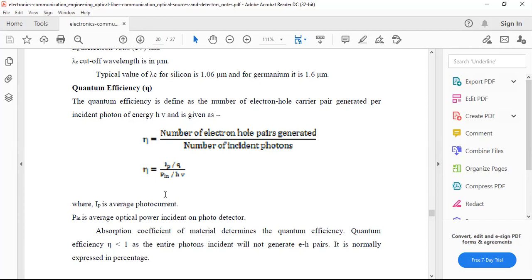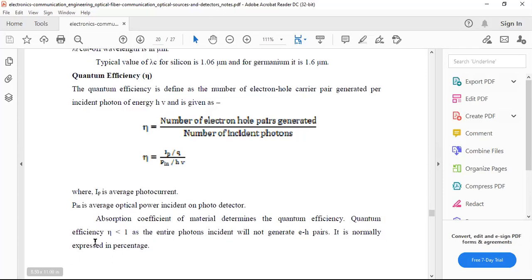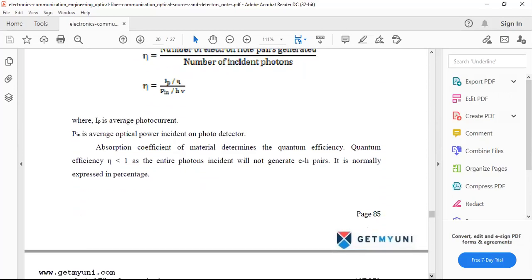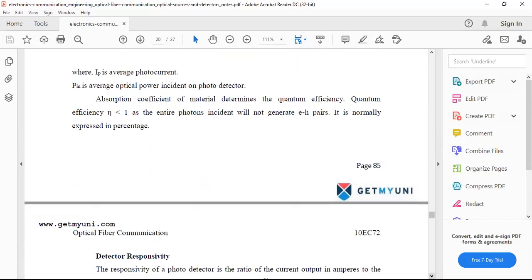The absorption coefficient of the material determines the quantum efficiency. The quantum efficiency is less than 1, as not all incident photons generate electron hole pairs, so it is normally expressed as a percentage.